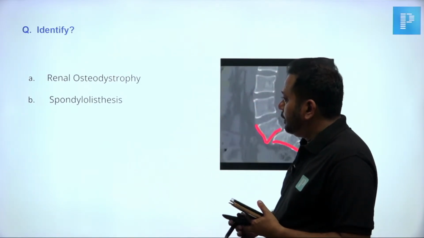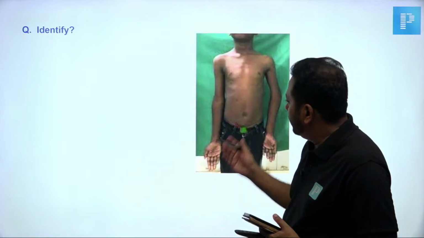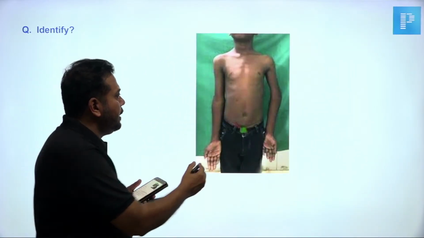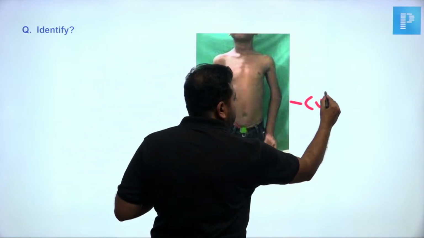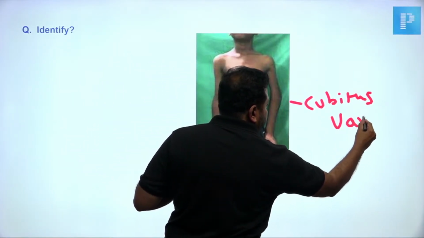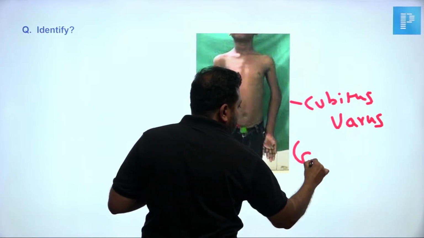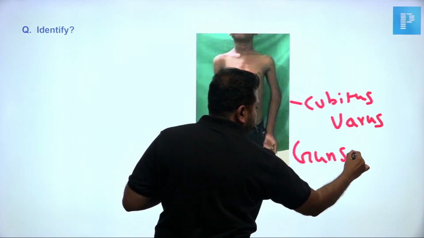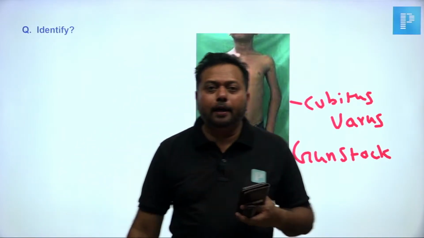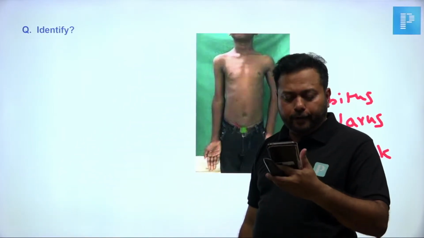And coming to this, classically they had given a picture like this and they asked what is this. This is the classical cubitus varus deformity. This is otherwise called gunstock deformity, which classically happens in a malunited supracondylar fracture.